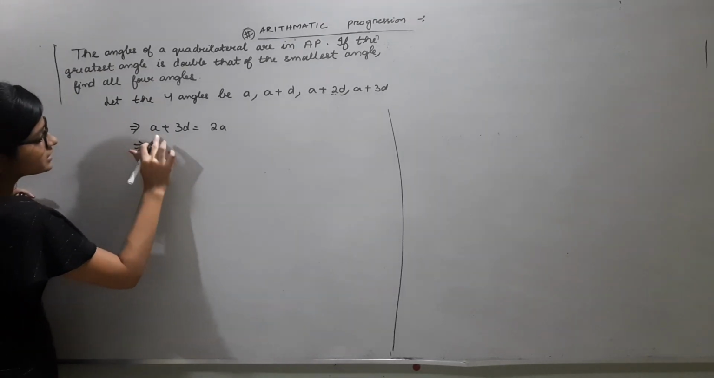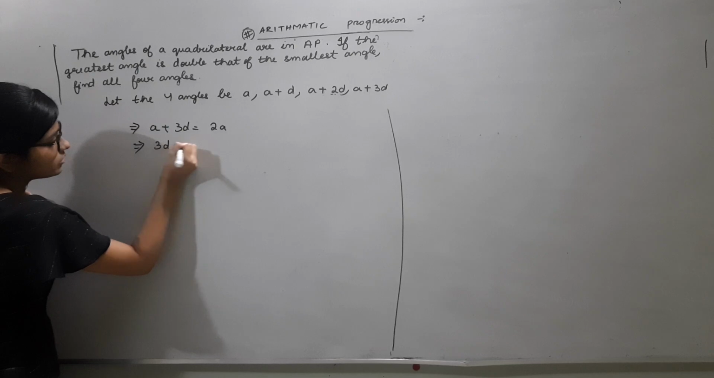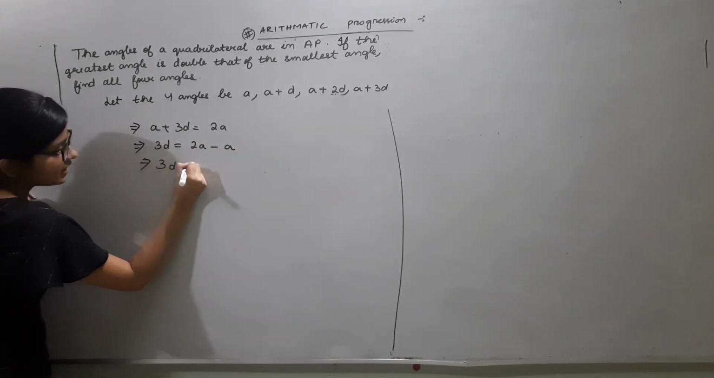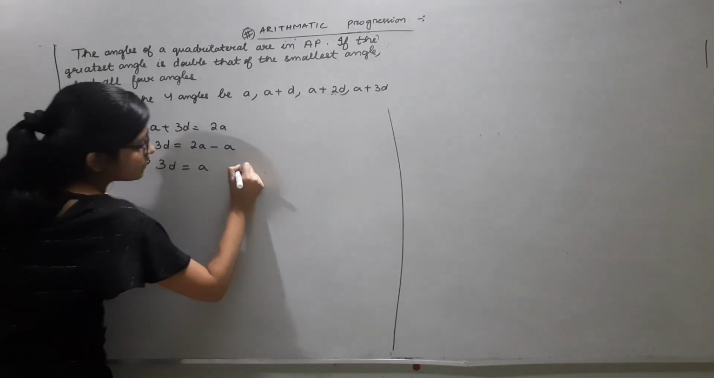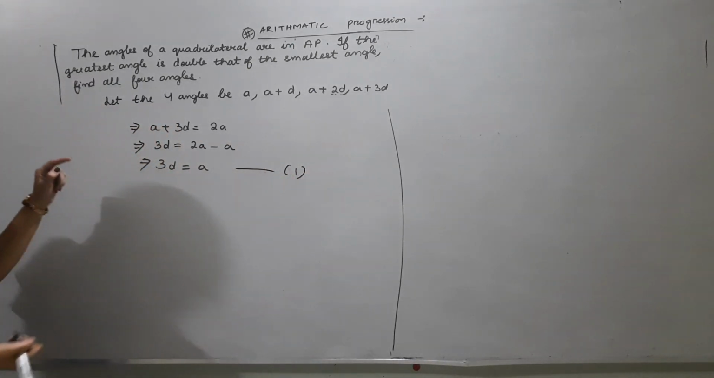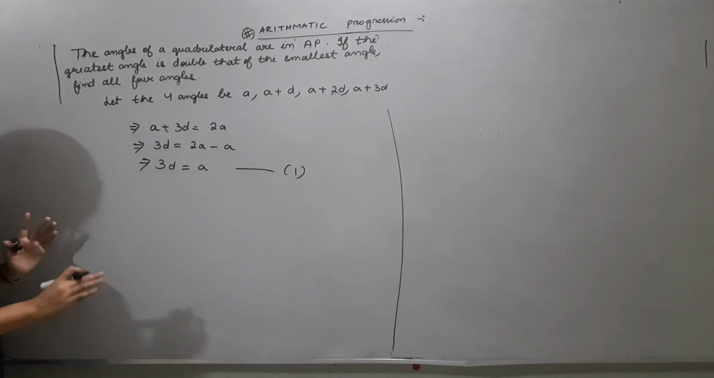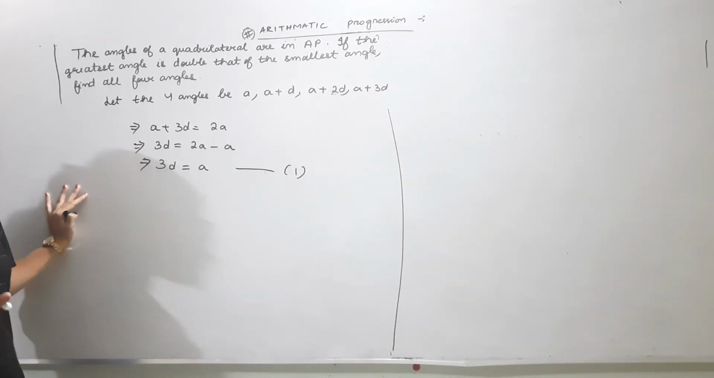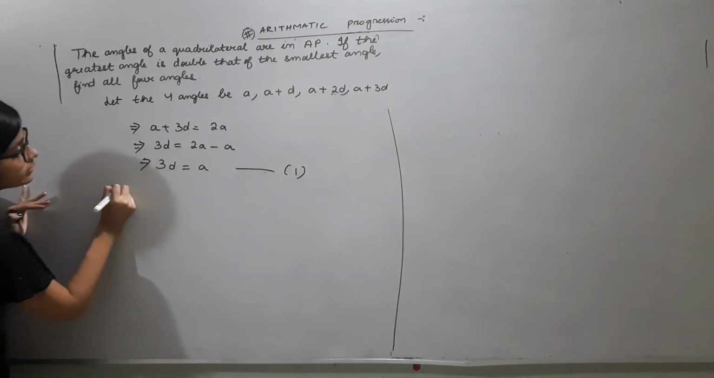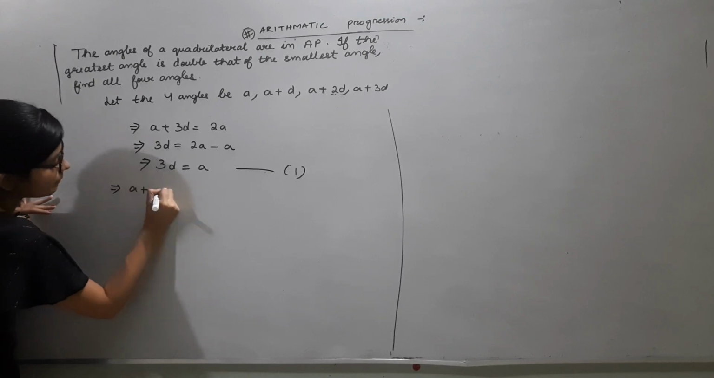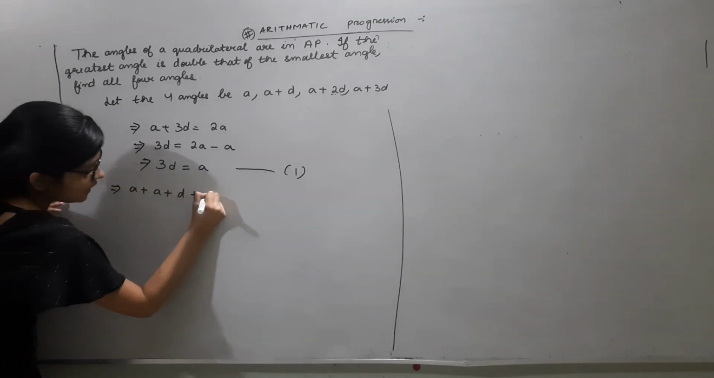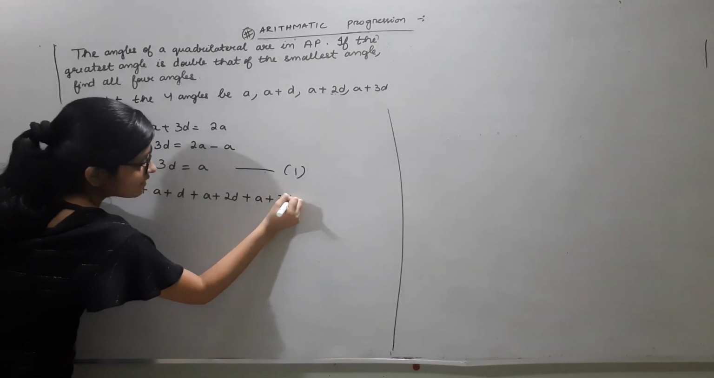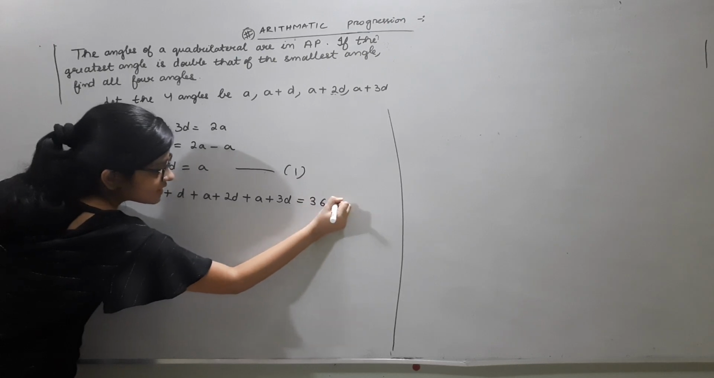So what do we get of this? If we take A that side, 3D is equal to 2A minus A. So it implies that 3D equal to A. This is one equation that we got. Next, it is said that these are the angles of a quadrilateral. What is the sum of the angles of a quadrilateral? 360 degrees. Hence, if we add all the four angles, A plus A plus D plus A plus 2D plus A plus 3D, we get 360 degrees.